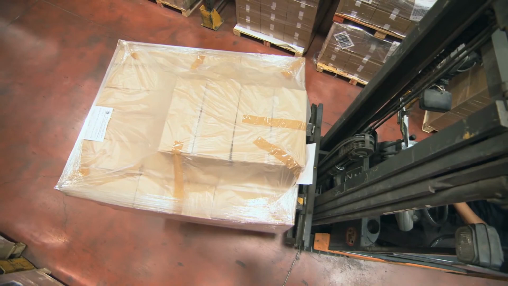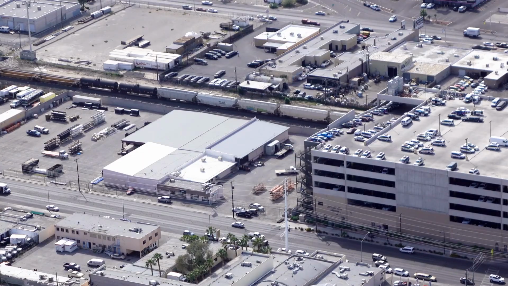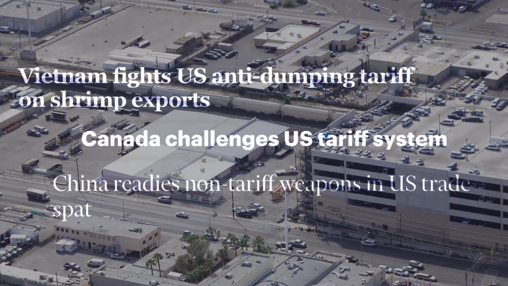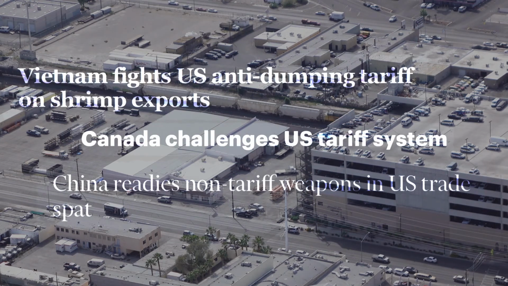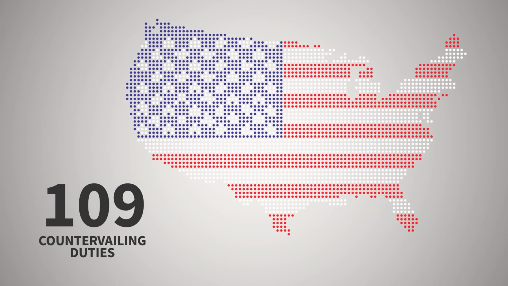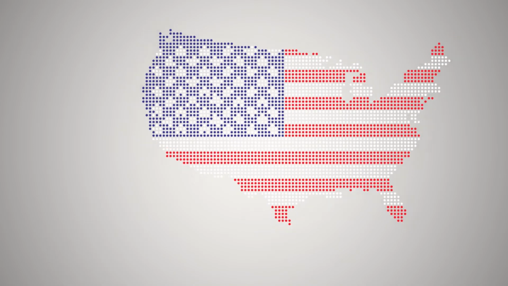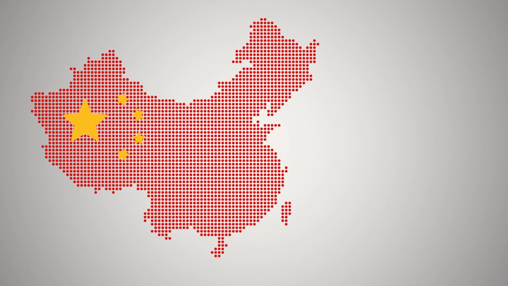Sometimes subsidies can be hard to uncover or be part of a web of other policies that incentivize exports and harm competition. In some cases, the United States has come under fire from other governments for the way that we calculate our countervailing duty rates. The U.S. maintains 109 countervailing duty orders on 17 different countries. As with anti-dumping duties, China is by far the top target. Countervailing duties can be a useful tool to protect specific industries from specific foreign subsidies. But like anti-dumping duties, they are not a silver bullet to remedy all unfair trade practices.